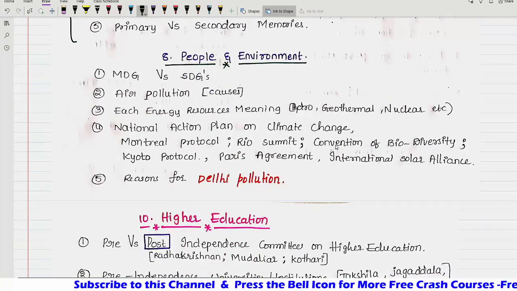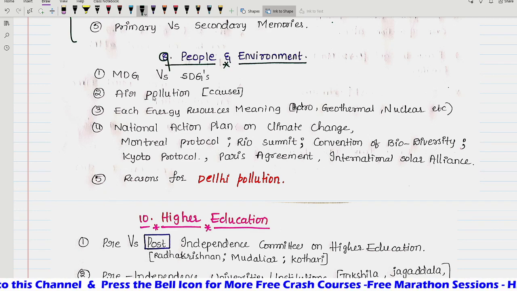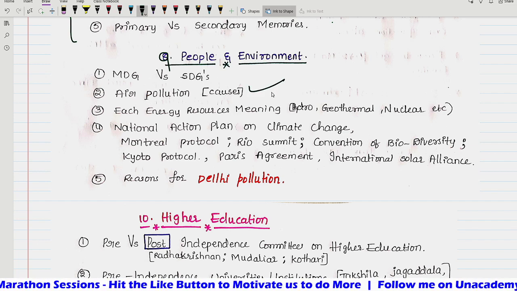Now people and environment. This is the 9th one. Millennium Development Goals and Sustainability, SDGs and MDGs, one question will be for sure. This 17 list and that list also you need to remember. We are very expert in mugging up, right? Memorization. And air pollution causes,